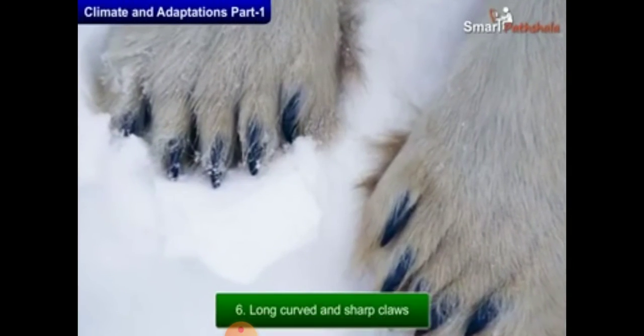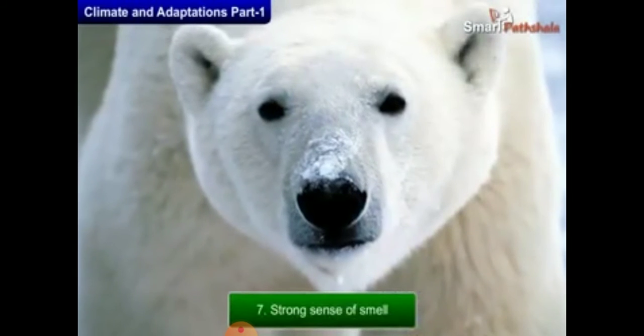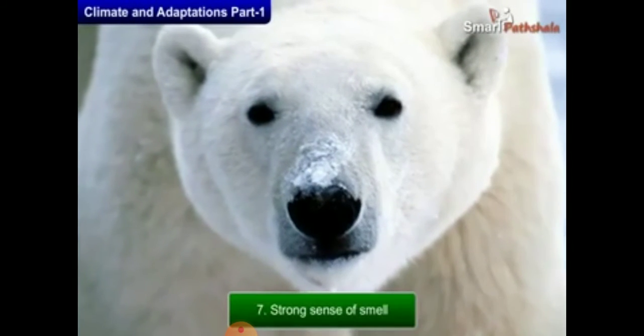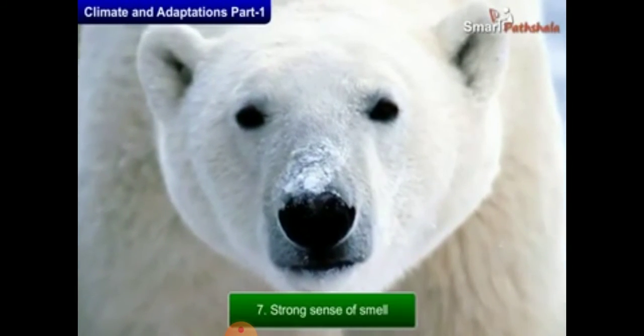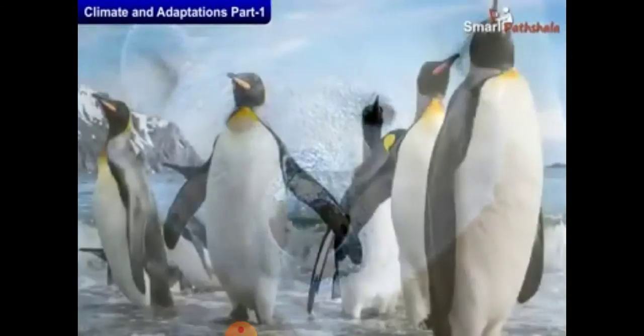Now, they have long, curved and sharp claws, and they have a strong sense of smell, which helps them to locate and catch their prey.